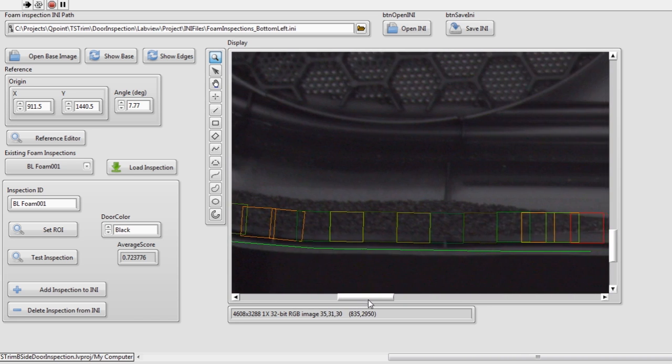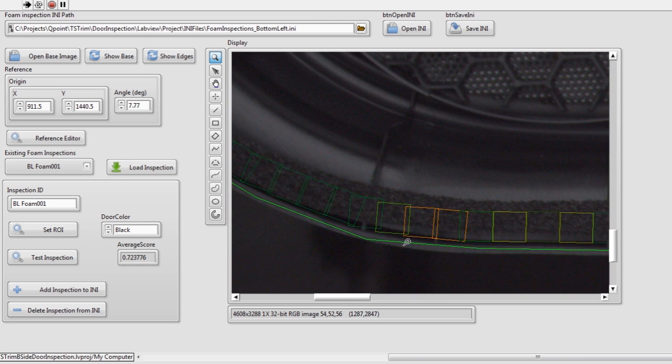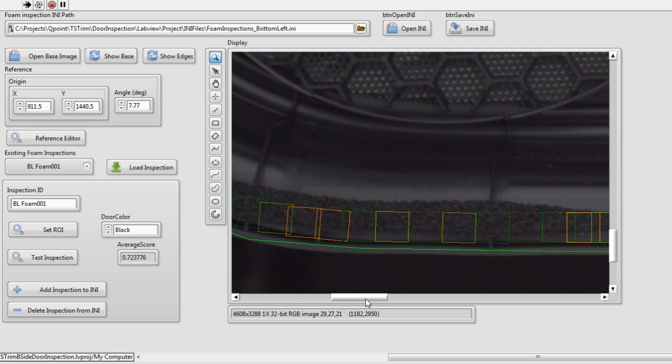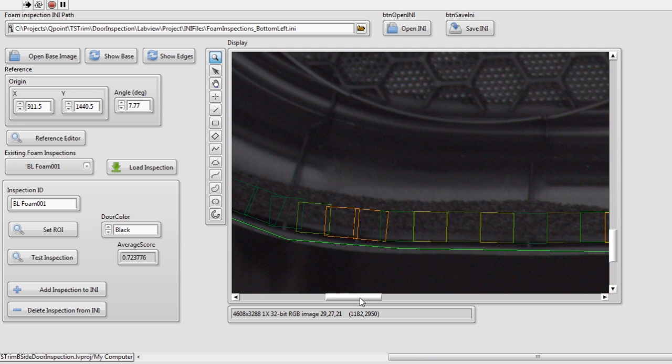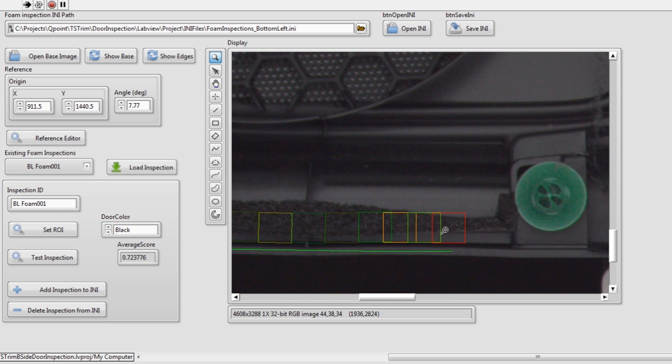The solution for that may be to change the region of interest so that they don't go over where the clip is. It's undefined at this point. We can change it on site, so not a problem. Here the foam is actually further away from where it should be, so again it changed color. And in this case the foam is twisted, and there's basically not enough foam, so it's gone red.